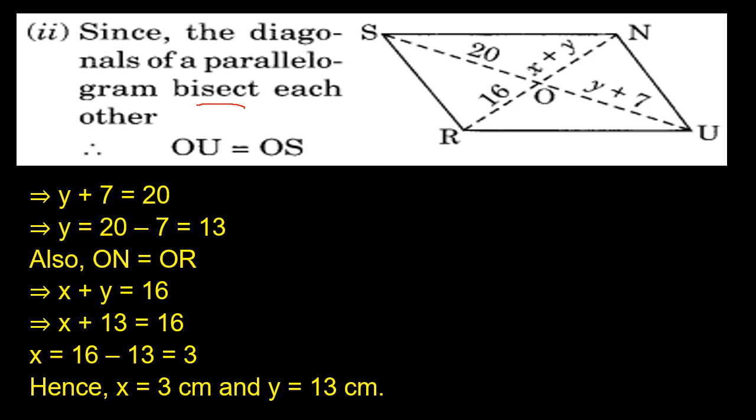So x plus 13 is equal to 16. x is equal to 16, and the 13 comes to this side and becomes minus 13. 16 minus 13 means 3. So the x value is 3 here. The x value is 3 centimeters and the y value is 13 centimeters. Children, I hope you understood this problem. Here the property we used is that the diagonals of a parallelogram bisect each other.